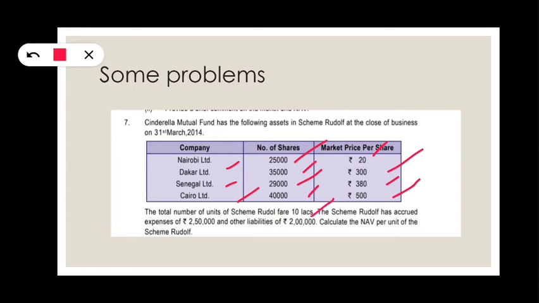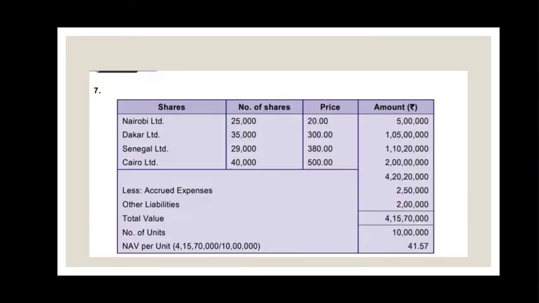So they are saying they have invested in 4 shares, and the number of shares is 25,000, 35,000, 29,000, 40,000 respectively. And they are saying they have accrued expenses 2,50,000 and other liabilities 2 lakh. Now we know how to calculate NAV. NAV is total assets minus total liabilities. Here total assets is nothing but total market value of investment, and total liability is nothing but accrued expense and other liabilities.